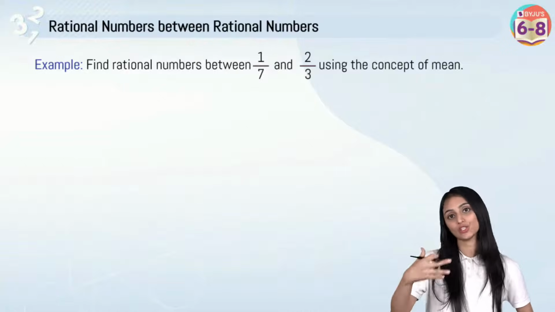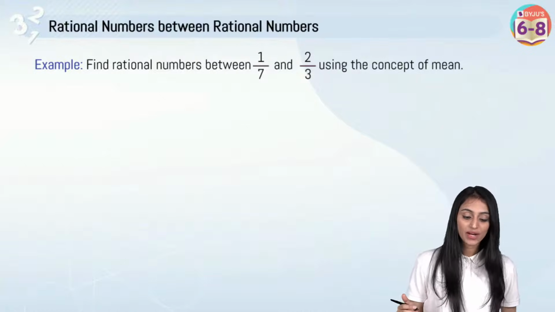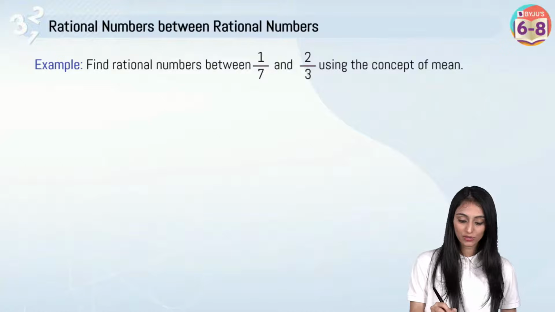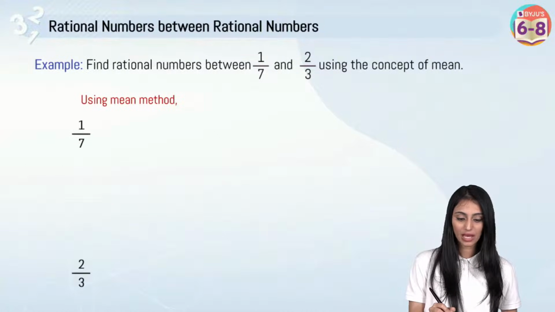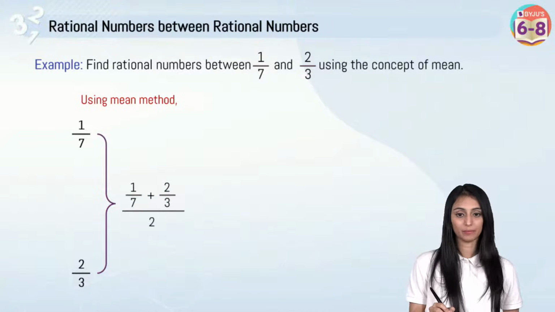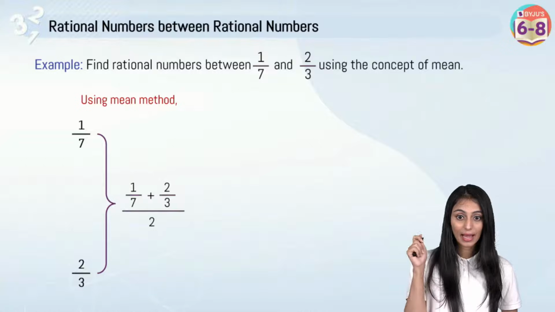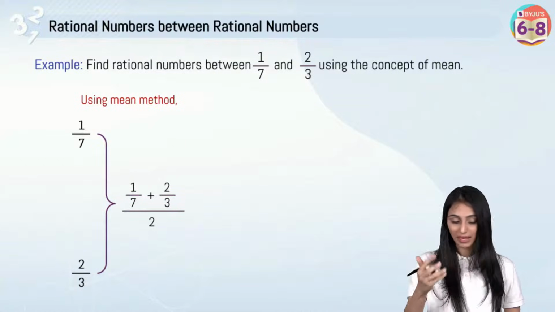Now let's try out another question using the other method, the mean one. Find rational numbers between 1 by 7 and 2 by 3 using the concept of mean. As the name suggests, mean is basically average. How do we take average? These are the two rational numbers we have. Let's add them up and divide them by 2. We have to add them up and divide them by 2. That's how we apply the mean method.